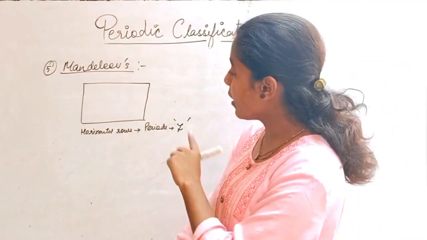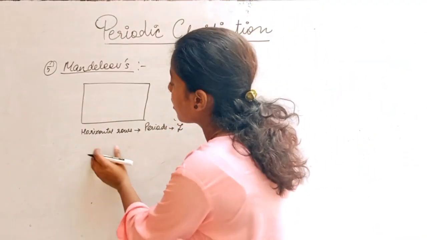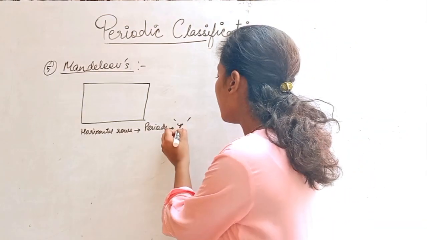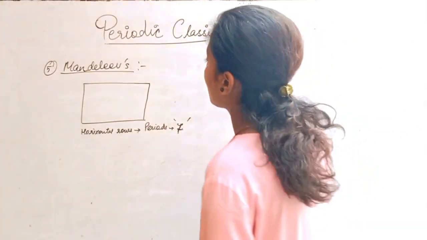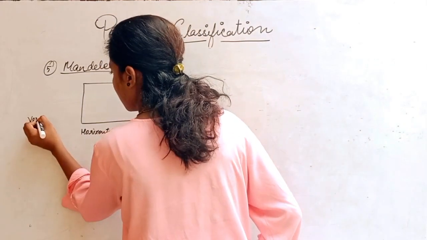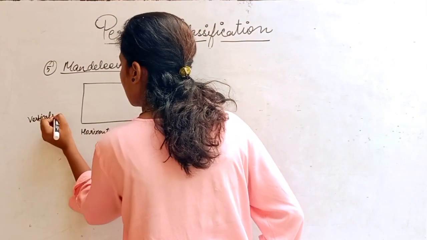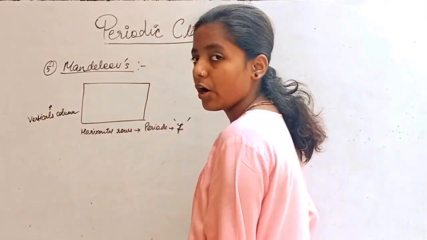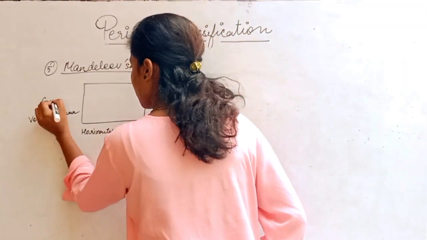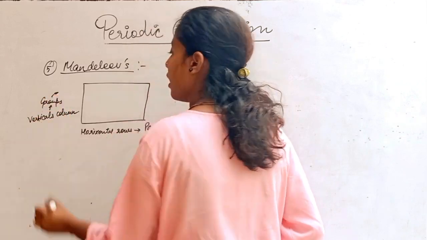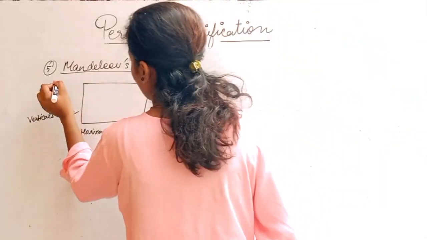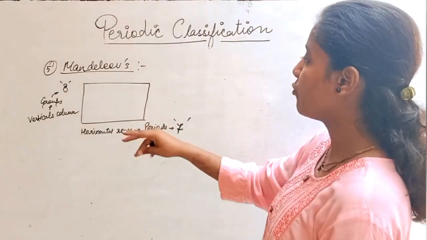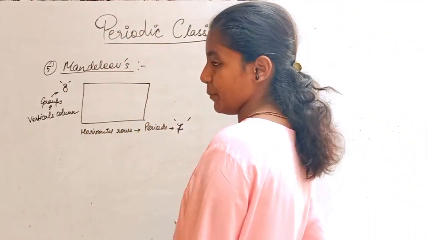He says, in my periodic table I'm going to list horizontal rows called periods, and they are numbered as 7. Talking about vertical columns, they are listed as groups. And how many vertical columns are there? You all probably know that it is 8. So yes, that was the structure of Mendeleev's periodic table.